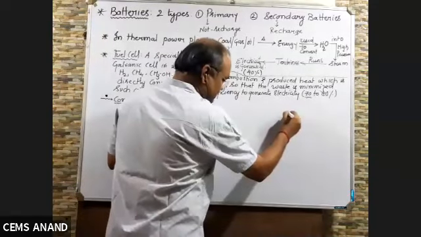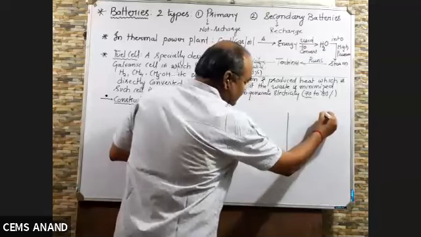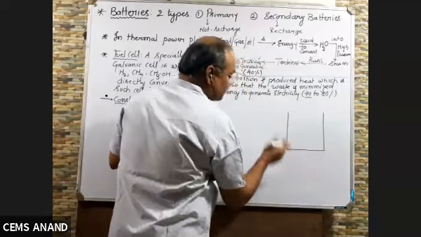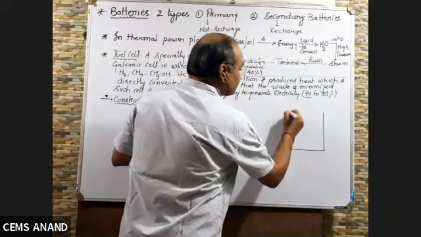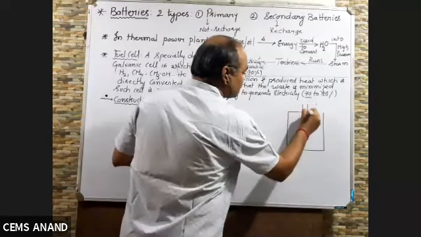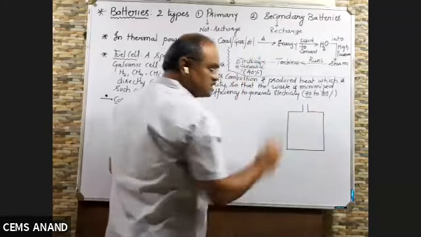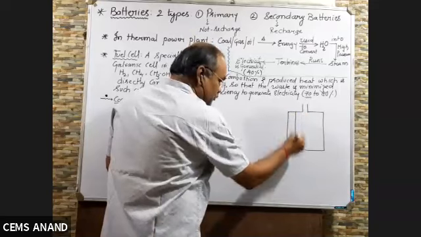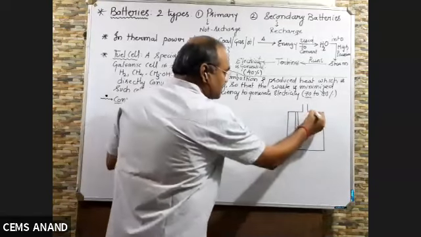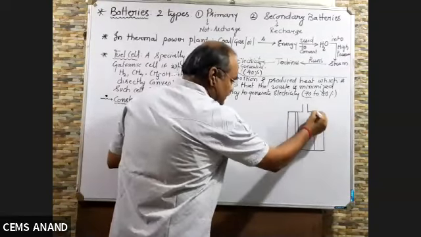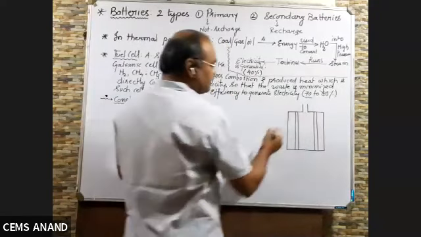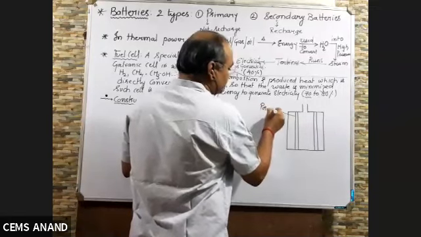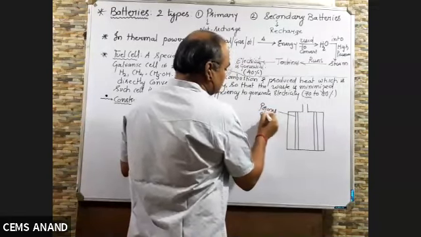Take a cylindrical vessel in which two porous carbon rods are fixed. This is the porous carbon anode.